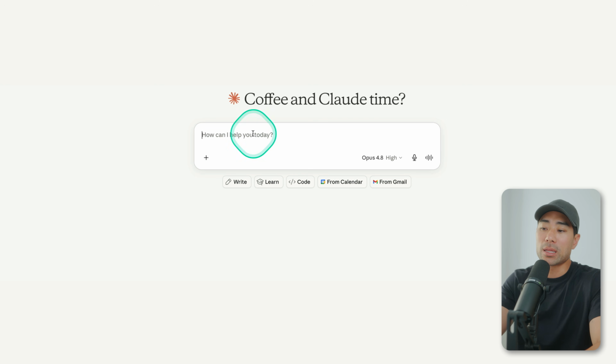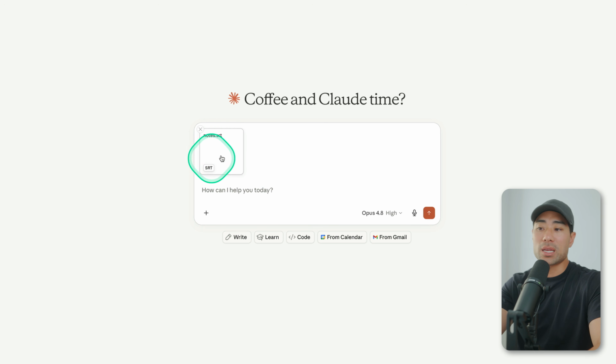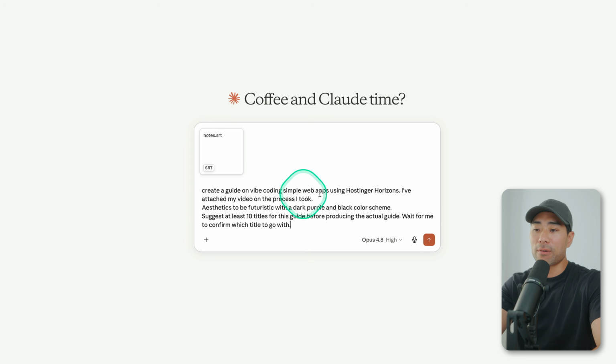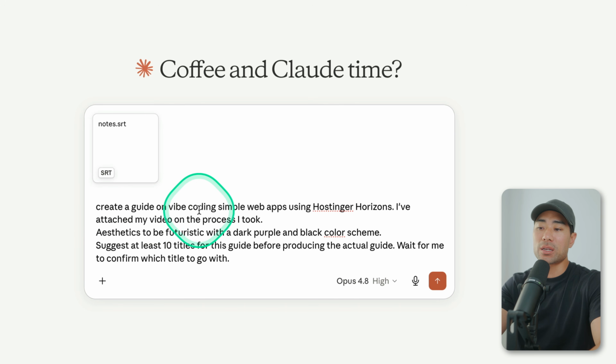Make sure that's enabled. Now, once you've gathered your notes, your outline perhaps for your digital product, it could be a set of points based on the chapters that you want to discuss in your digital product. So I've got mine here, and this guide that I'm going with is on how to build an app and then monetize it. I've got my guide here and my prompt creator guide on vibe coding simple web apps using Hostinger Horizons, which is a tool to vibe code. I've attached my video and the video script on the process I took. So these are what my notes entail.